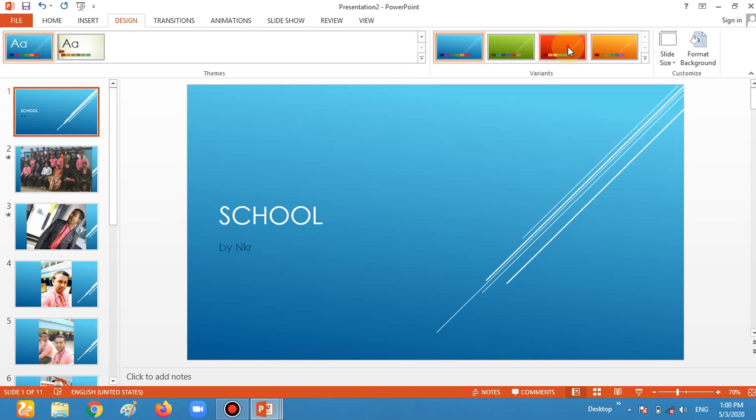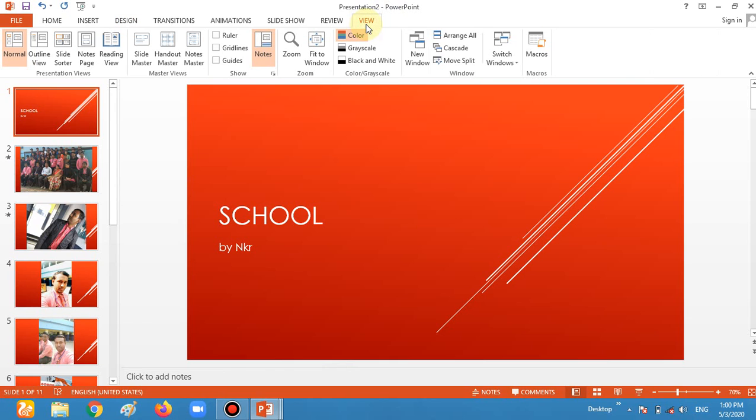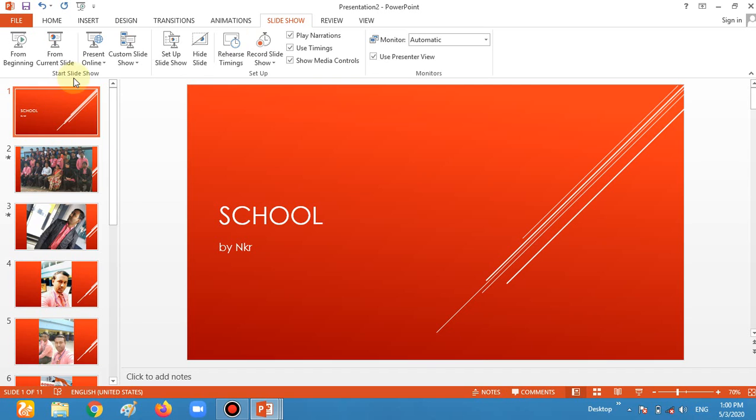Okay. If you want something different from this one, there are 4 options. So I am choosing this one. And how can we see all the effects which we are doing? To see the effects, you have to go to the View tab, and there are so many ways. Okay. And also the slideshow effect, if you want to see it in an effect format.